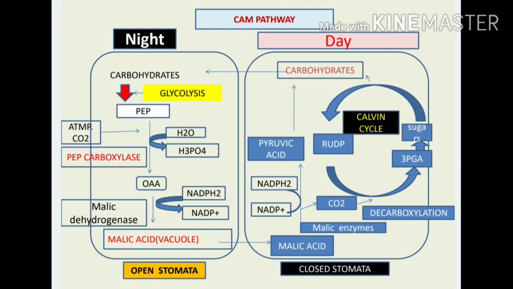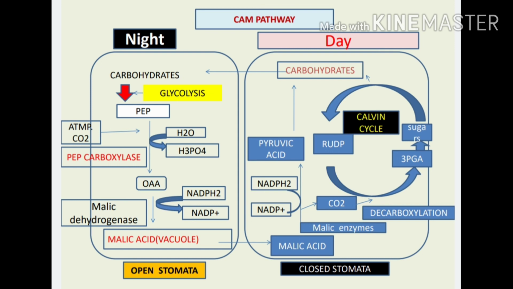There is a synthesis of oxaloacetic acid. For carrying out that reaction, there is a necessity of one water molecule, and there is a formation of phosphoric acid. That OAA is further converted into malic acid. For that conversion, there is a necessity of malic dehydrogenase enzyme, and NADPH2 is converted into NADP plus. Such malic acid, which is formed during the night period, is stored in vacuoles.